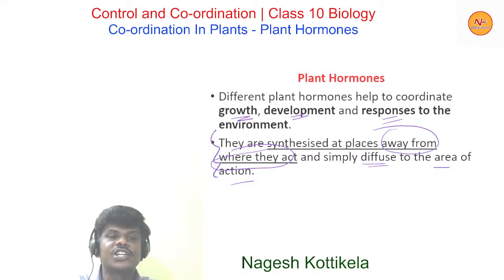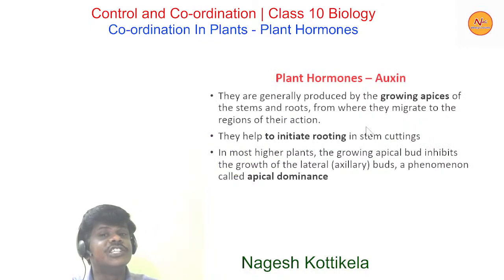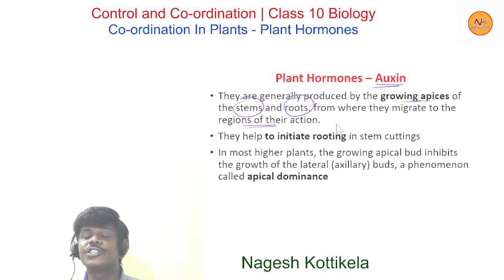Now let's discuss these plant hormones in detail. Here one of the plant hormones is auxin. Auxins are generally produced by the growing apices of stems and roots, from where they migrate to the regions of their action. Just now I mentioned one important statement: plant hormones are synthesized at places far away from their place of action. So a similar aspect is applicable here.